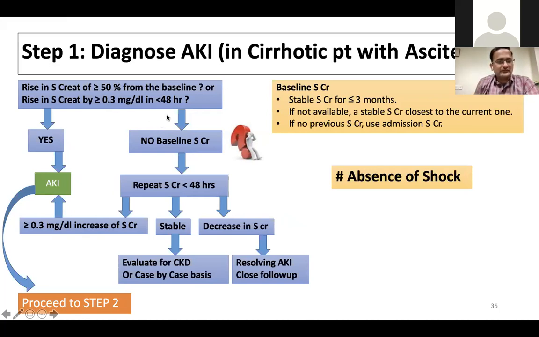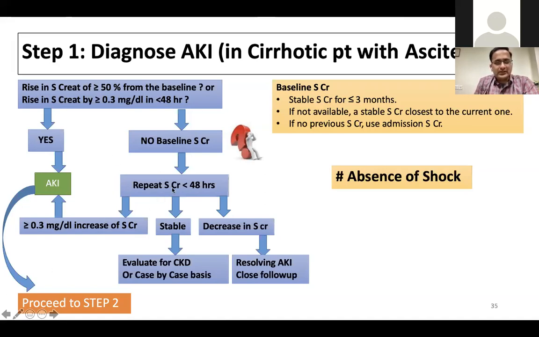If this much rise is not there, or we do not have a baseline creatinine to begin with, then we should repeat the serum creatinine at 48 hours. If one of the two criteria is met, then it is AKI. And once we have the diagnosis of AKI, we proceed to step two.